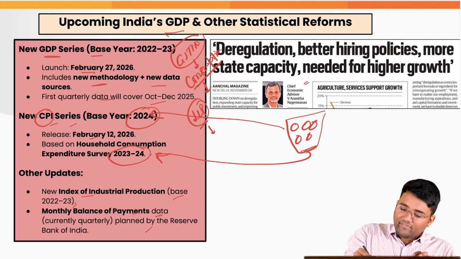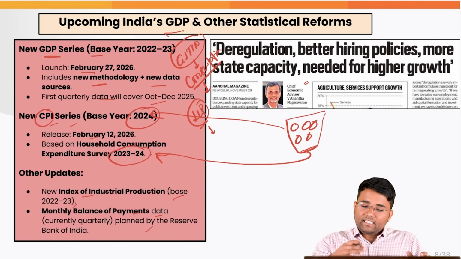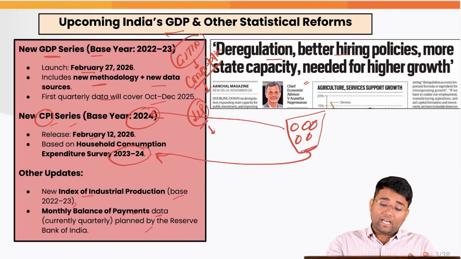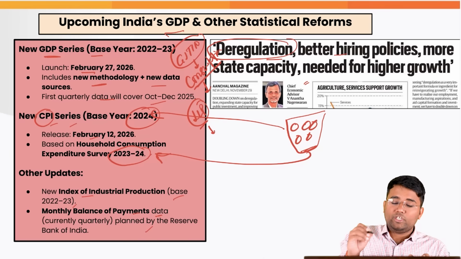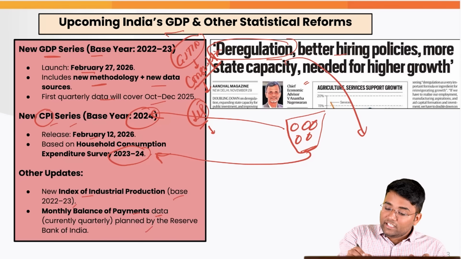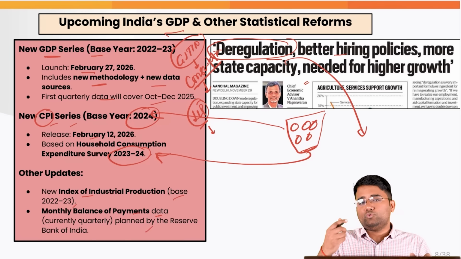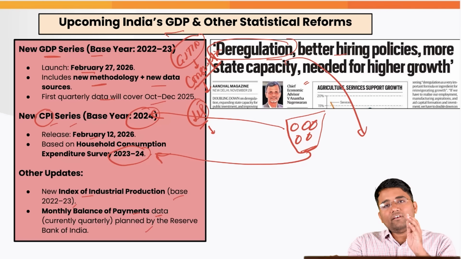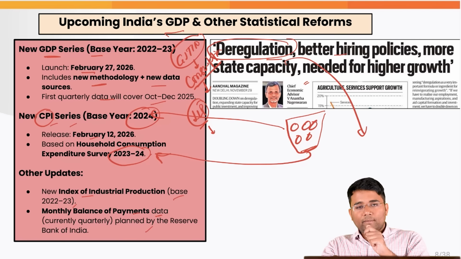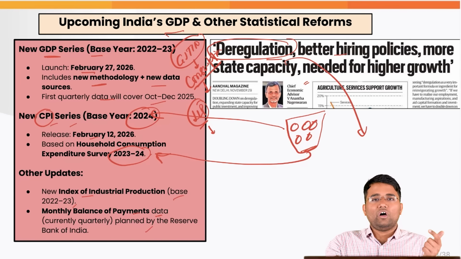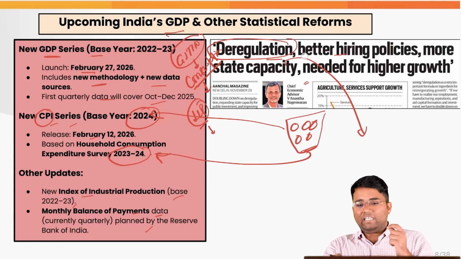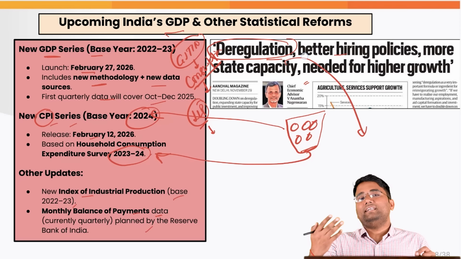And our chief economic advisor said last year that there is a need for deregulation, better hiring policies, and more state capacity for higher growth. So there is a need for deregulation of the sectors. Along with that, there is a need for further identifying the issues with regard to the policies and the methodology that we are taking into account. Because when we get proper data, and global confidence increases, or even the confidence of Indian commentators related to the economy increases, the reliability of that data will further increase.